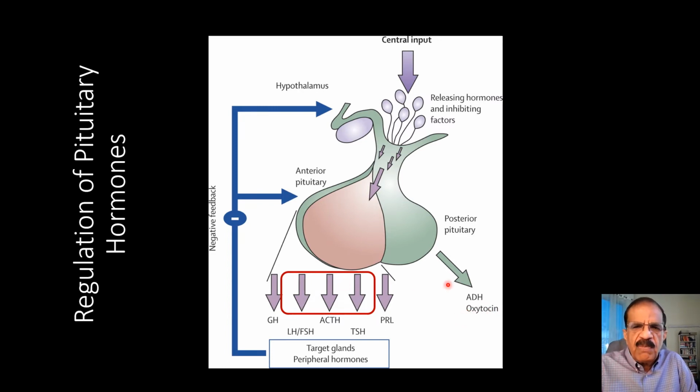So this is the basic of, and this is again the feedback mechanism. Whenever a specific amount of target hormone is produced, testosterone or glucocorticoid or thyroxine, they would have inhibitory effect both on the pituitary as well as on the hypothalamus. So this feedback mechanism keeps all these hormones in the specific range which is required for our body mechanism.